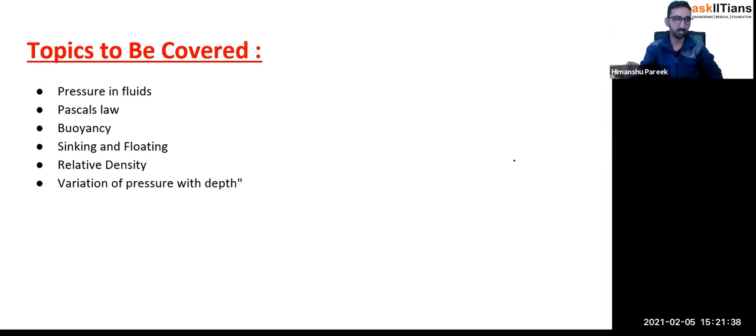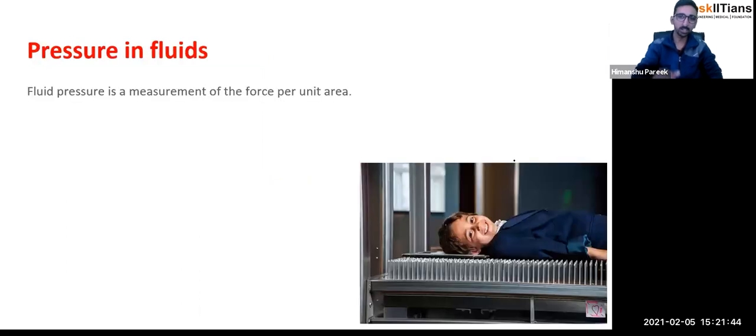First, let us understand a few laws and then we'll see how to use them in the further parts of physics. Before I go ahead, let us first define what pressure is. How do we define pressure in a fluid? Pressure means something which is getting pressed. That's called pressure. So suppose you are having exams in school, so you are under pressure, right?